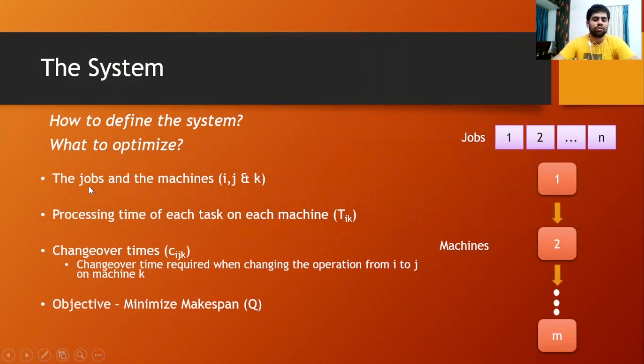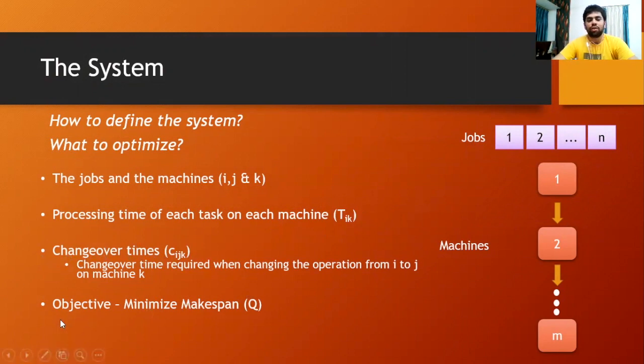What are the other parameters we will be using? So first we have I, J and K. These are nothing but the indices we will use to denote jobs and machines. We will use I and J for jobs and we will use K for machines. Then we have the processing time of each task on each machine denoted by T_IK. T_IK stands for the processing time needed for job I on machine K. Then we have changeover times, C_IJK. So C_IJK stands for the changeover time between job I and job J on machine number K.